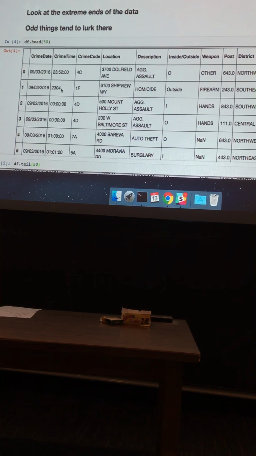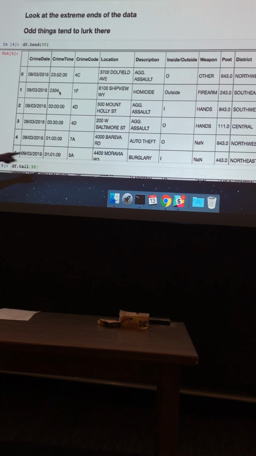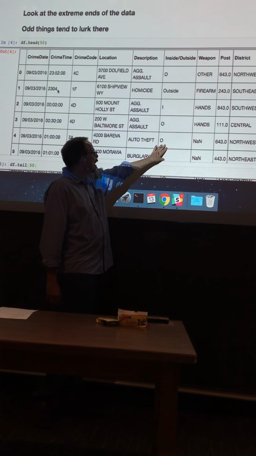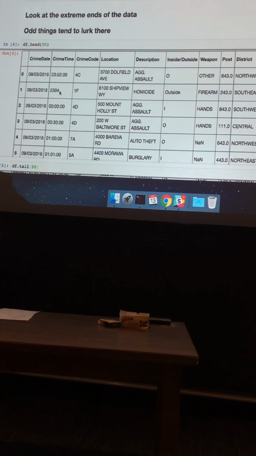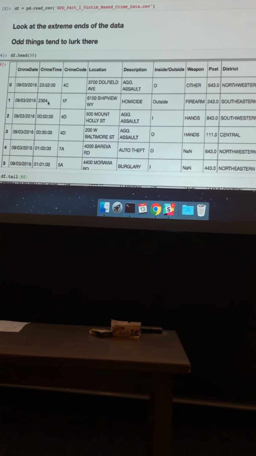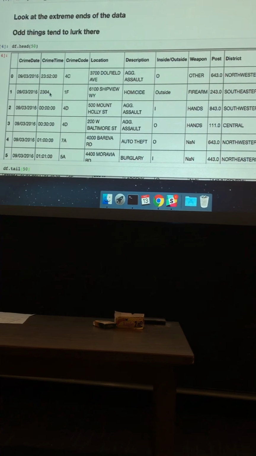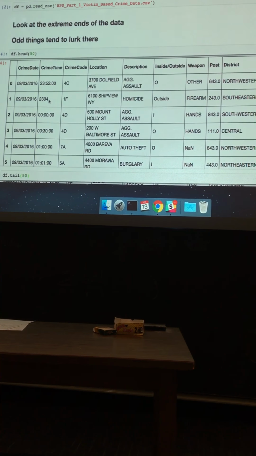What else do you see? Inside, outside. Yeah, that sucks. It's like, okay, stop, right? You've got inside, outside, and I guess these are whether the crime occurred indoors or outdoors, which is kind of interesting. Obviously they're not coding that stuff consistently. There's one other thing: weapon's not a number.